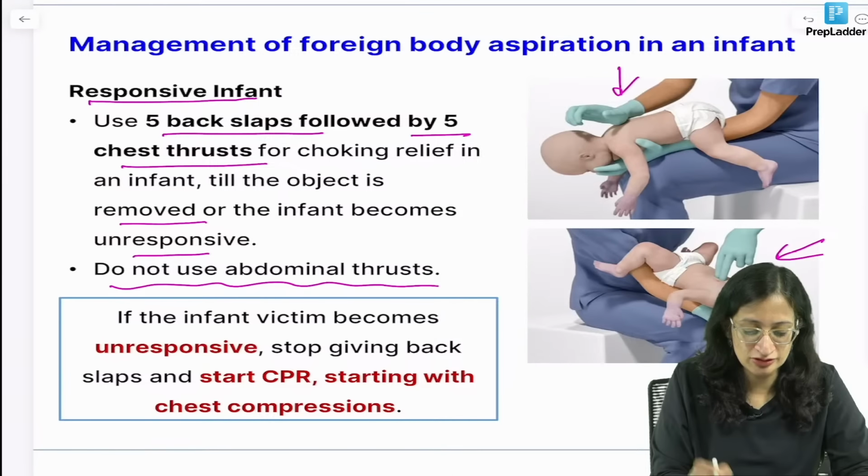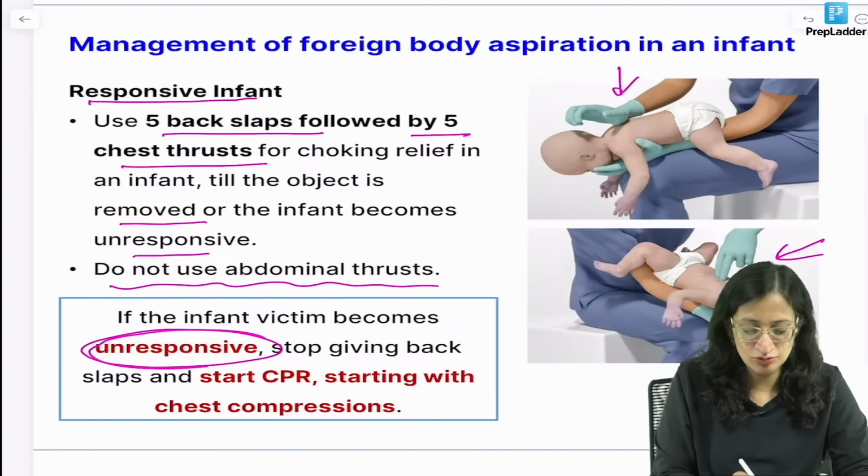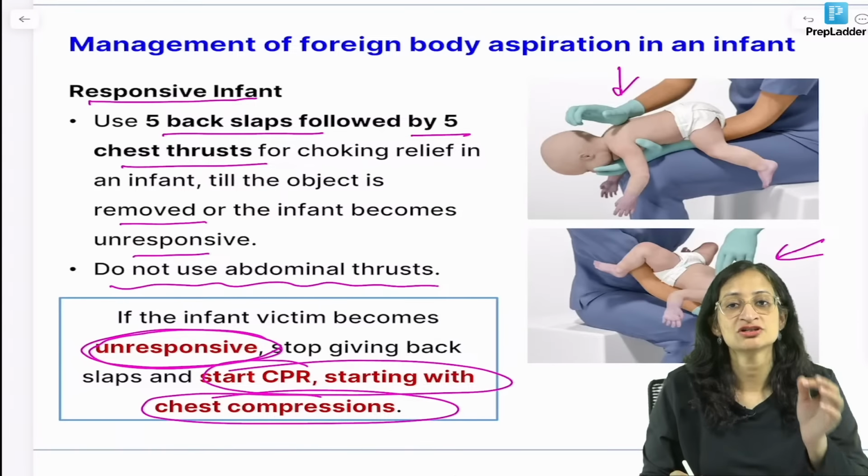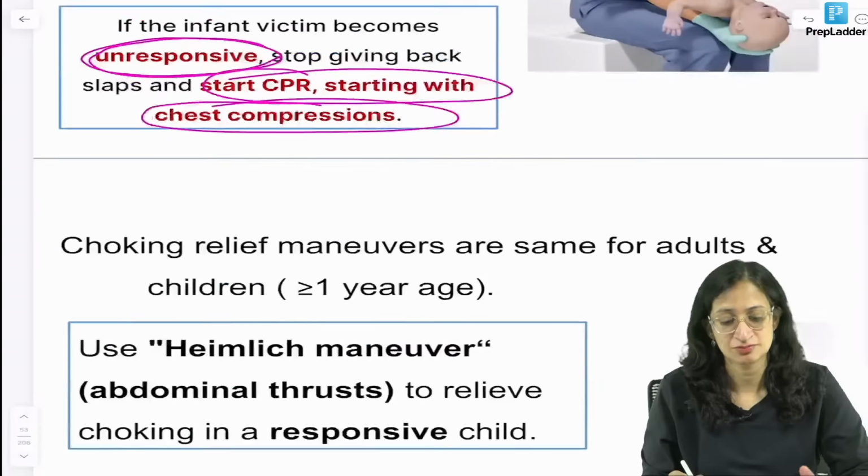Do not use abdominal thrusts. But if the victim becomes unresponsive, you have to start CPR starting with chest compressions. Unresponsive patient, start CPR or chest compressions.